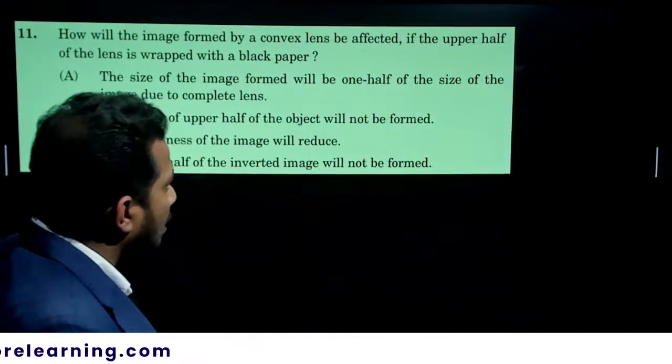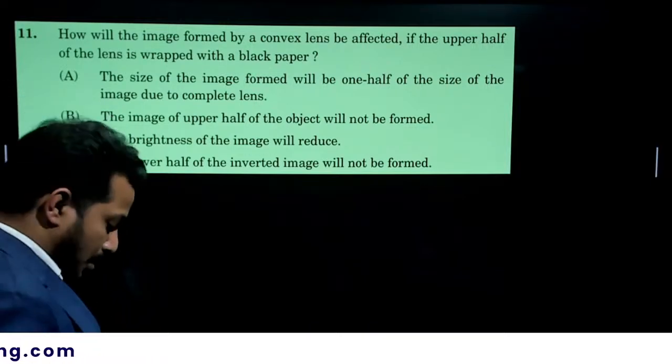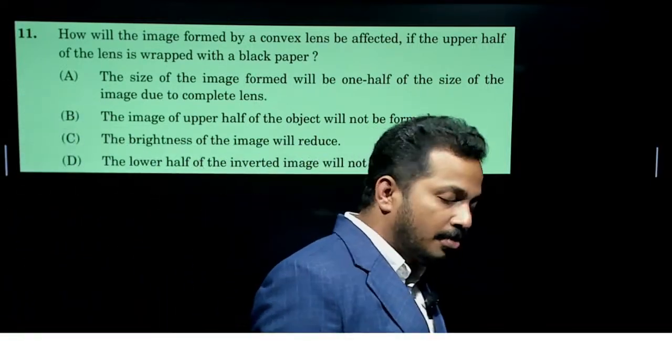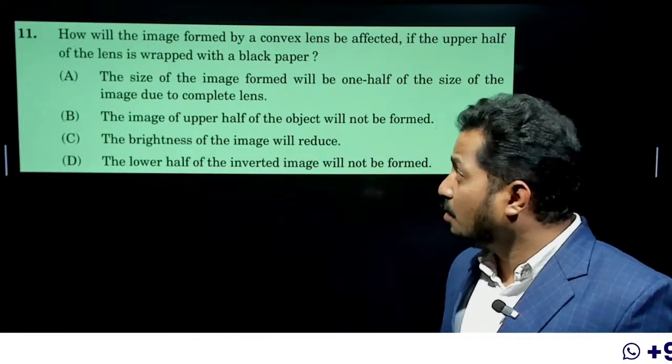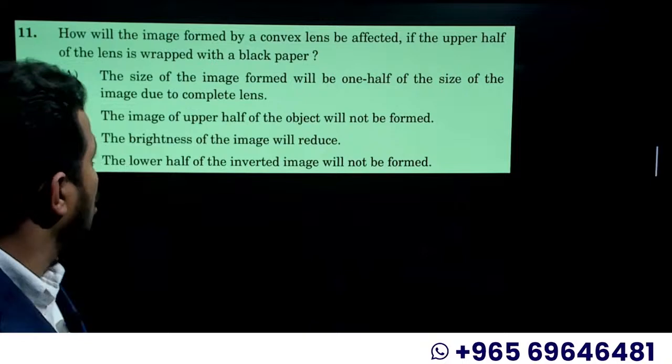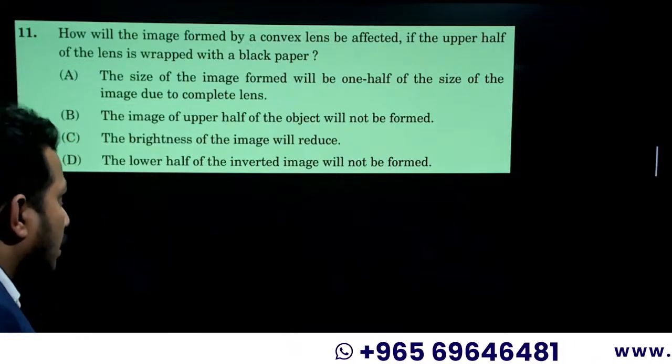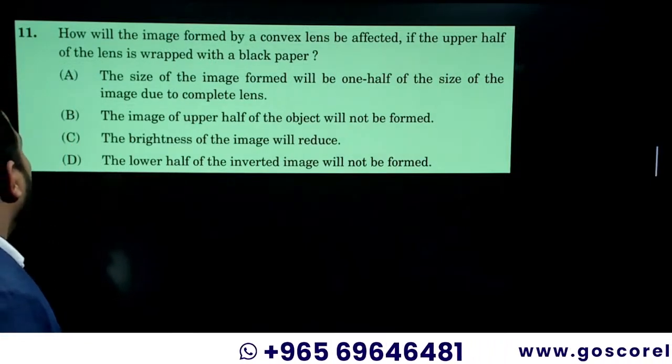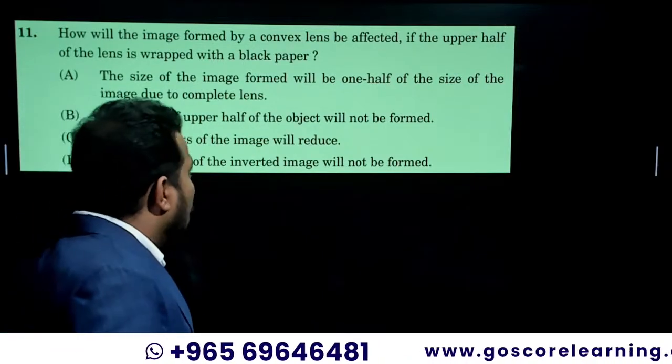Out of the MCQs, the first question for physics comes from the 11th one. The 11th question is: how will the image formed by a convex lens be affected if the upper half of the lens is wrapped with a black paper?